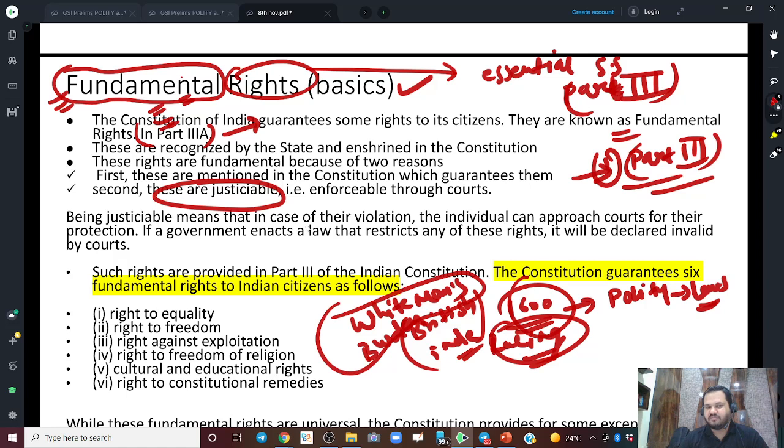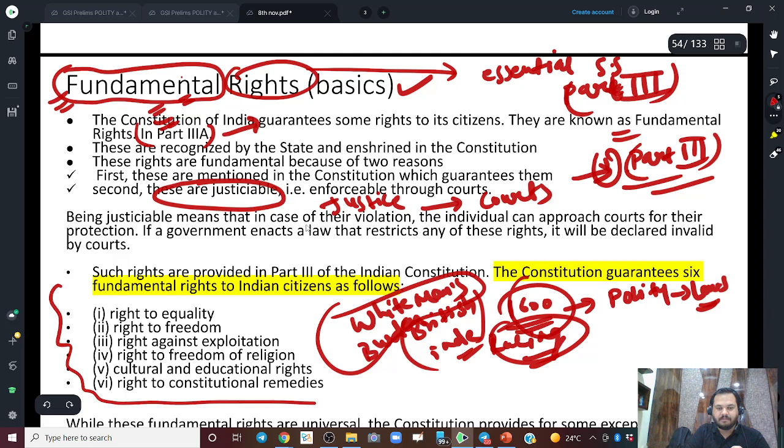Can you guess what would be the meaning of justiciable? The meaning of justiciable is related to justice, and justice is given in our country by courts. So these are the fundamental rights, right? We will expand on them, but these six are our fundamental rights.